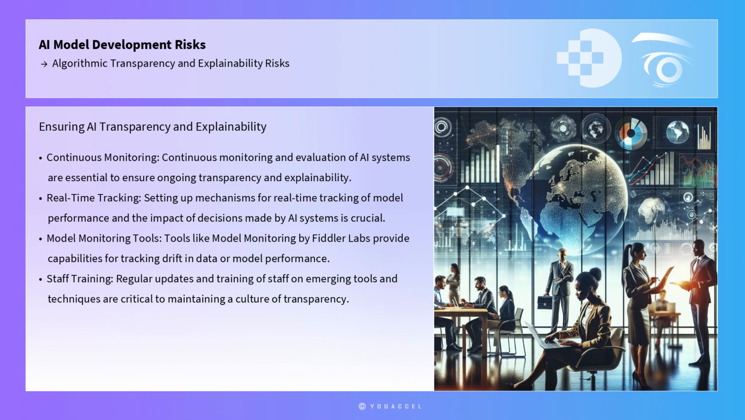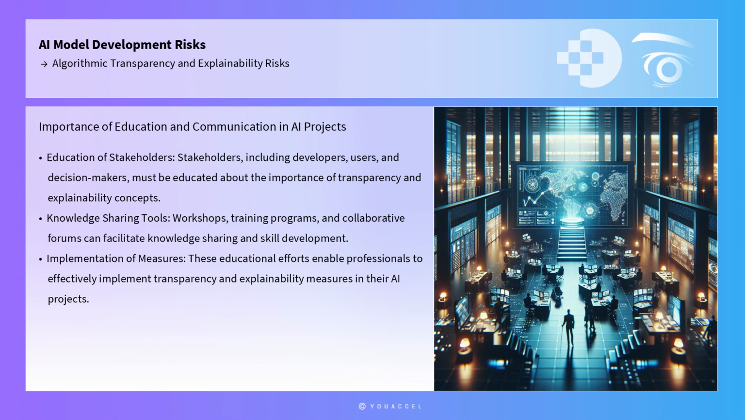Moreover, education and communication play pivotal roles in addressing transparency and explainability risks. Stakeholders, including developers, users, and decision-makers, must be educated about the importance of these concepts and the tools available to achieve them. Workshops, training programs, and collaborative forums can facilitate knowledge sharing and skill development, enabling professionals to effectively implement transparency and explainability measures in their AI projects.